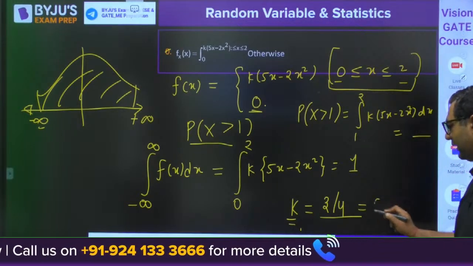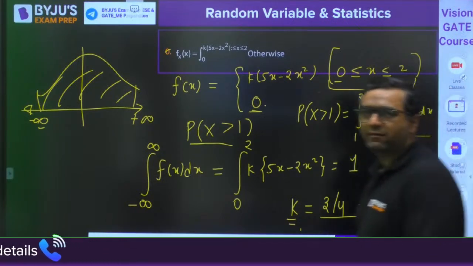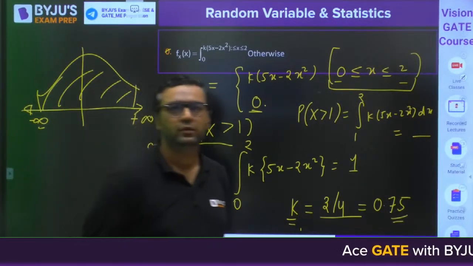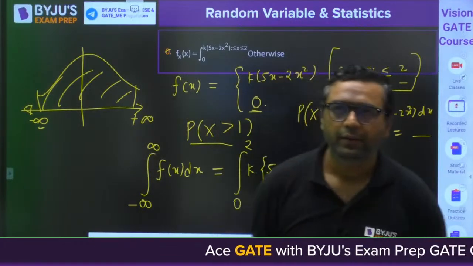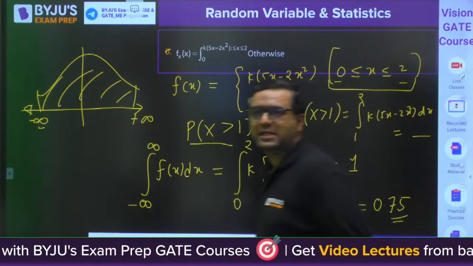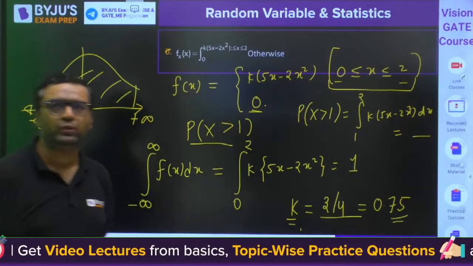So are we getting k as 3 by 4? Please tell me that. Yes, Malesh, Vinay, Aspirant, Sagnik, Gajendra, Jayasuriya.